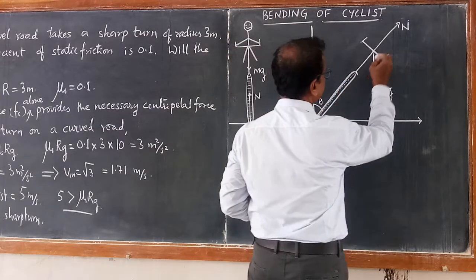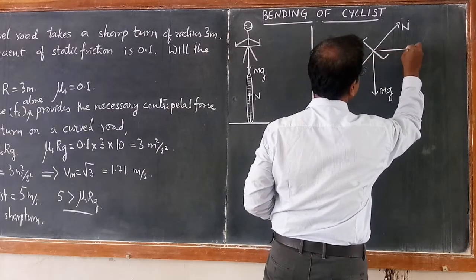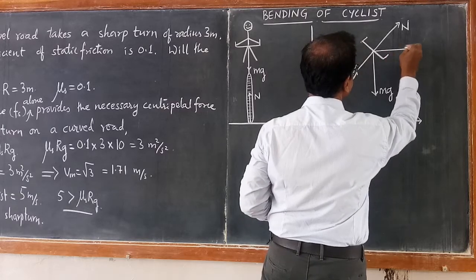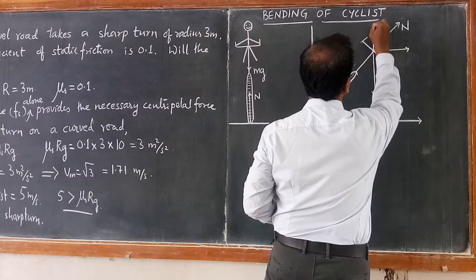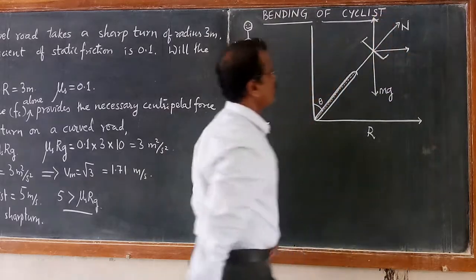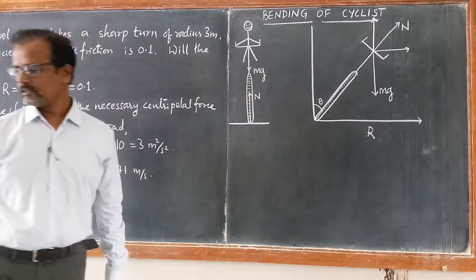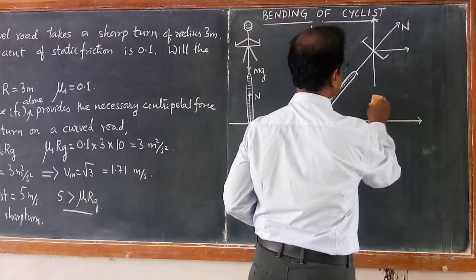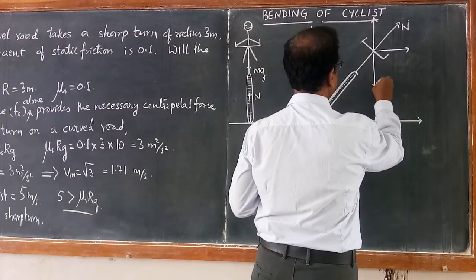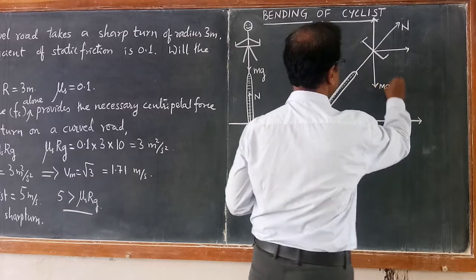If you draw the components of N, then this becomes the horizontal component and this becomes the vertical component. And you see, this is the weight of the cyclist, mg.